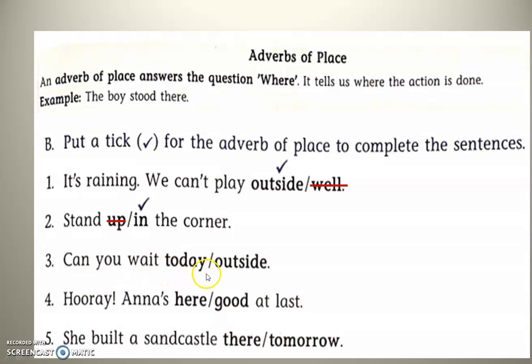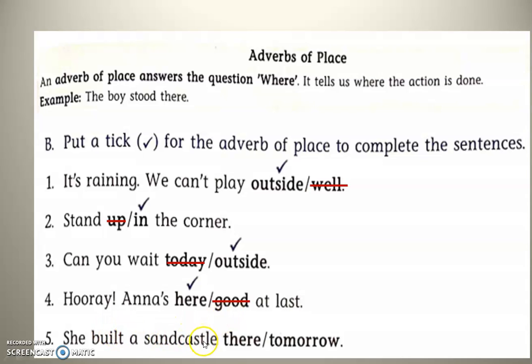Then can you wait today outside? Which one is correct? Can you wait today or outside? Outside only place. Today is the adverb of time. Okay. Then hooray. Anna's here. Good at last. Here is the place and good is manner. Which one will select for place? Here. So that will not come for place.